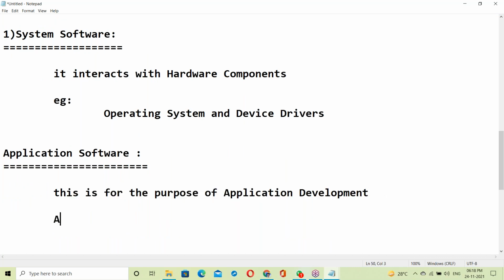There are different kinds of applications. In our daily life, we use many different kinds of applications. Can anyone tell me some examples of applications?